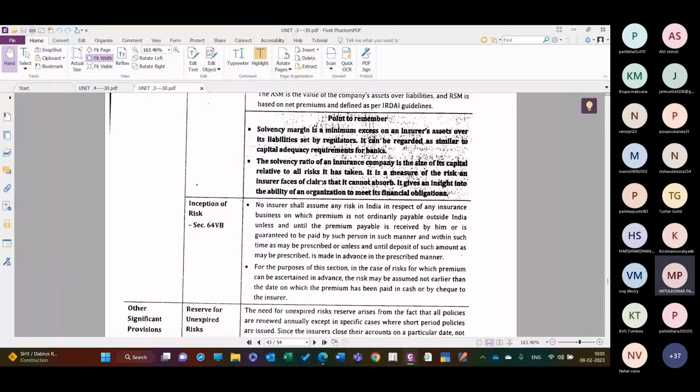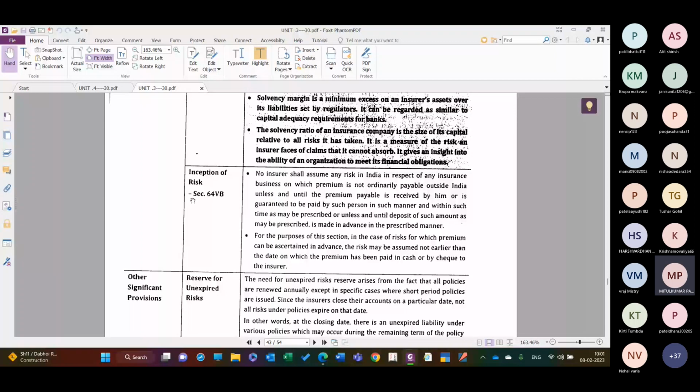Inception of risk, Section 64VB. No insurer shall assume any risk in India in respect of any insurance business on which the premium is not ordinarily payable outside India unless and until the premium payable is received by it or is guaranteed to be paid by such person in such manner and within such time as may be prescribed, or unless and until the deposit of such amount as may be prescribed is made in advance in the prescribed manner.